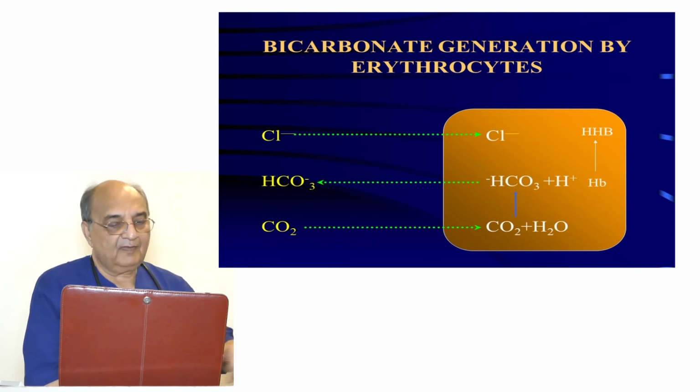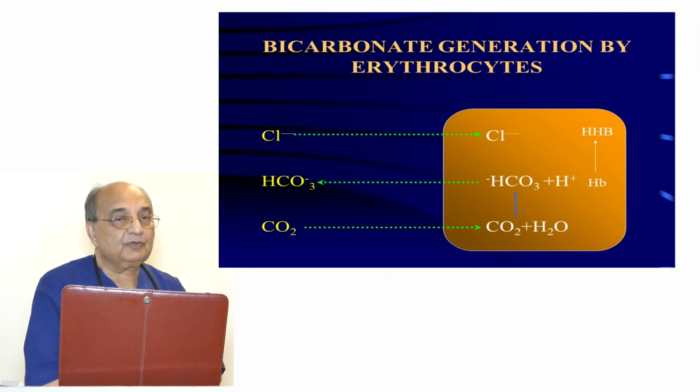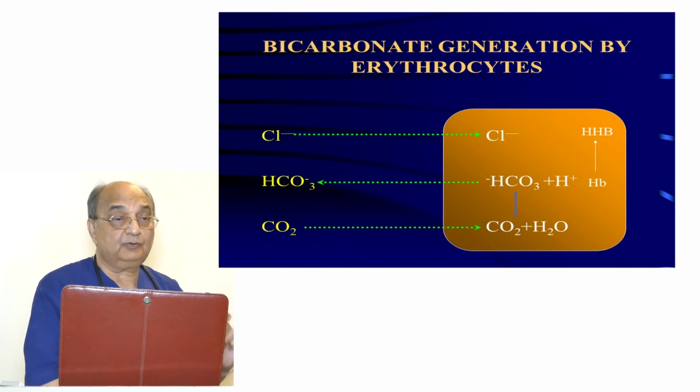In the blood, carbon dioxide goes into the RBC. From where does the carbon dioxide come? Carbon dioxide comes under the pressure gradient from the tissue into plasma. Then from plasma, it goes into the RBC. Why does it go into RBC? Because gases, whether gas or liquid, always travel due to pressure gradient. So there is higher pressure in the plasma than inside the RBC.